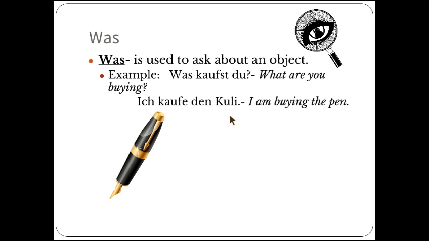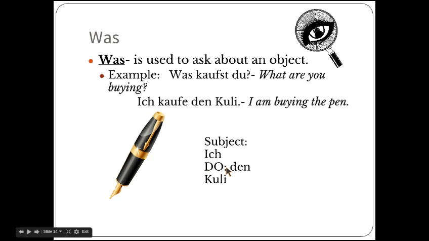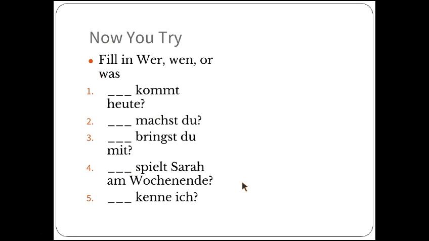We can also use was as asking for the subject of something, but I'm not going to confuse you by going into detail with that. So in this sentence, the subject is ich, you're the one doing the buying, and the direct object is den Kuli. Notice it was den. Now you try. Pause this recording and fill in either wer, wen, or was for the following sentences. My hint is look and see if some of them have a subject already. If there is a subject there, then you know that you are asking for the direct object.